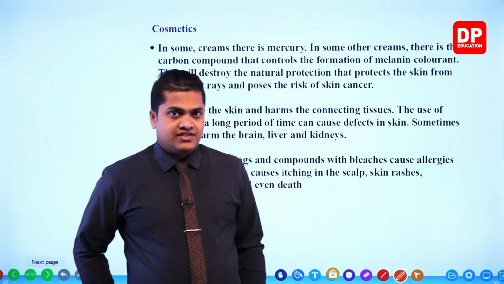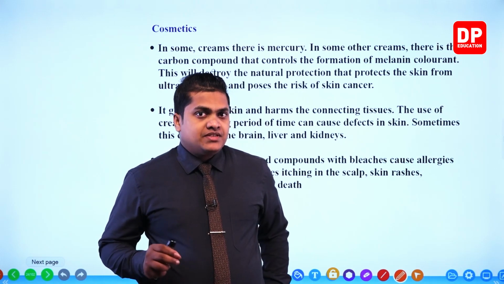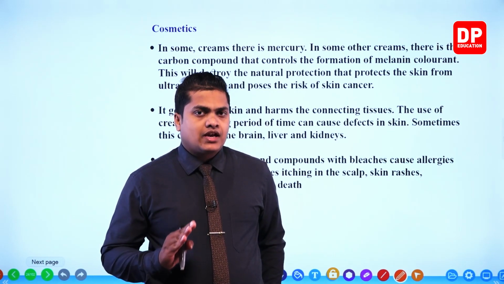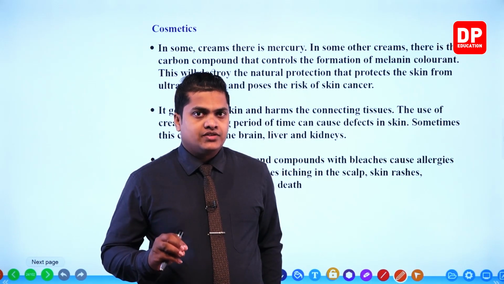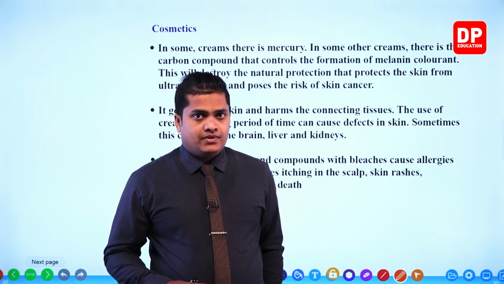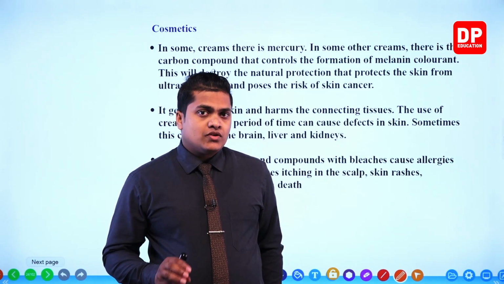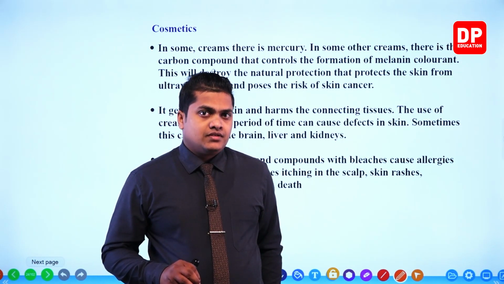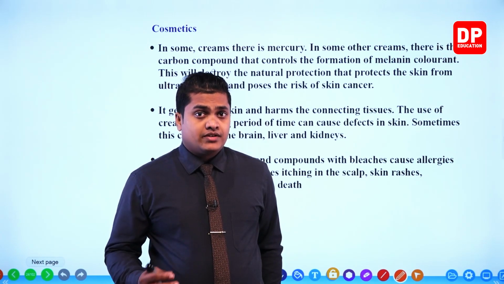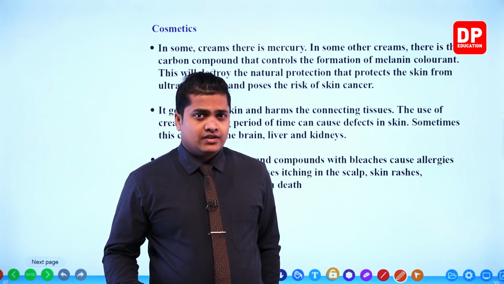So I told you about these things, right? Most of the time these cosmetics create different kinds of allergies in certain types of people. Because of these allergies, right, different kinds of diseases may arise, like itching, swelling, pains and so on.